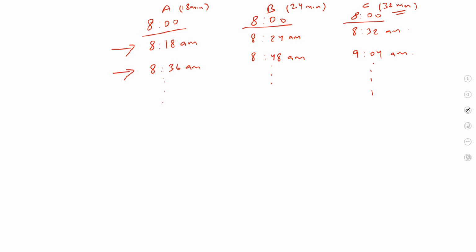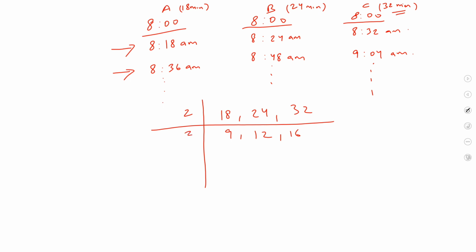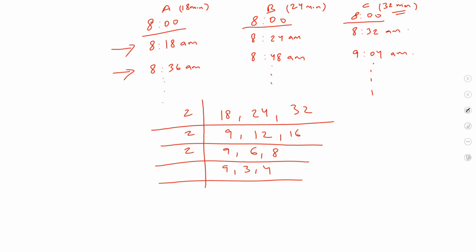In order to find the LCM, from the old school days, we write like this. Divide by the smallest prime numbers that can divide. So it is 2 into 18, 24, 32, giving 9, 12, 16. Again 2, 9 is not divisible by 2, so 6 and 8. Again 2, so 9, 3 and 4. Again 2, which gives 9, 3, 2.